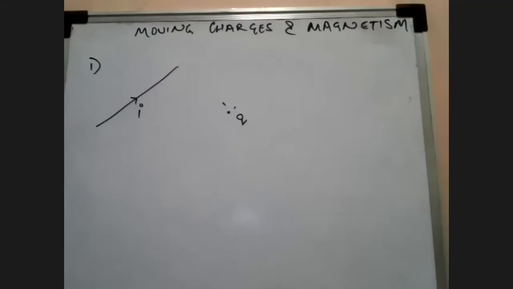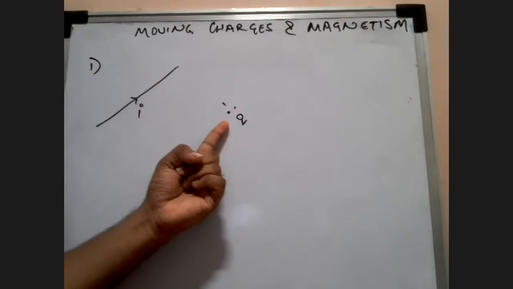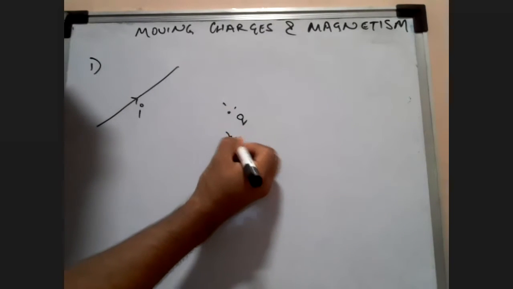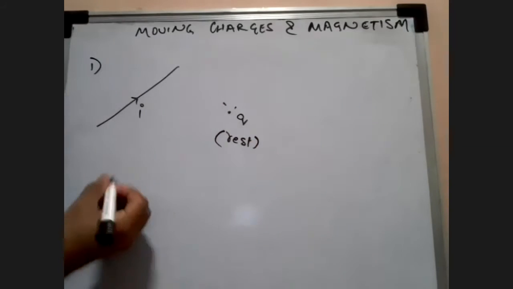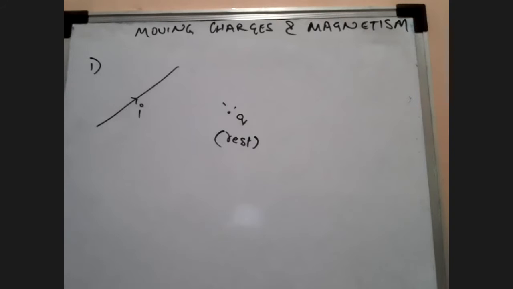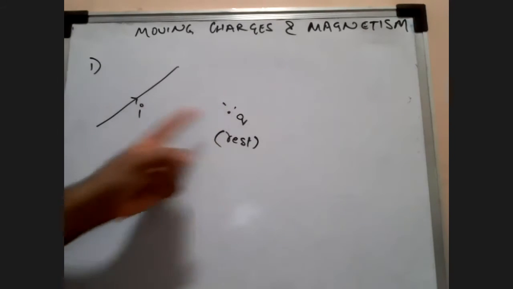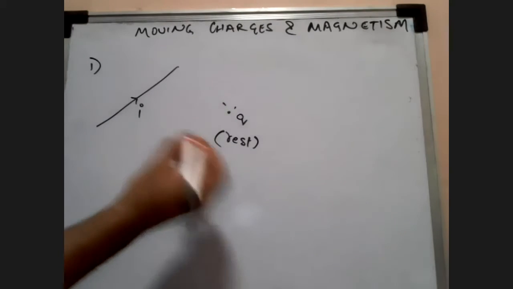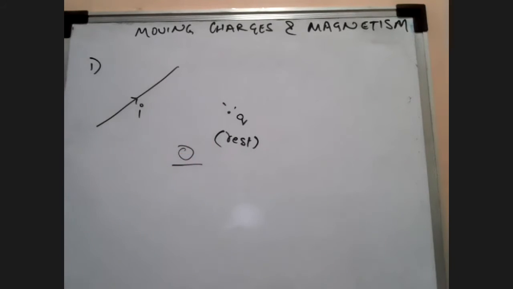This is where you need to understand that it has been observed that when a charge is at rest and kept beside a current carrying conductor, the force exerted on this charge Q because of this current carrying conductor is simply zero. It is zero. And it is a questionable thing as to why it is zero. Of course, there's some current passing through it. That is what our thoughts will be.